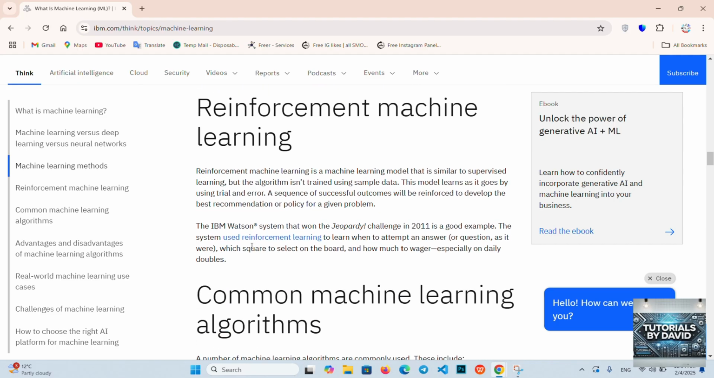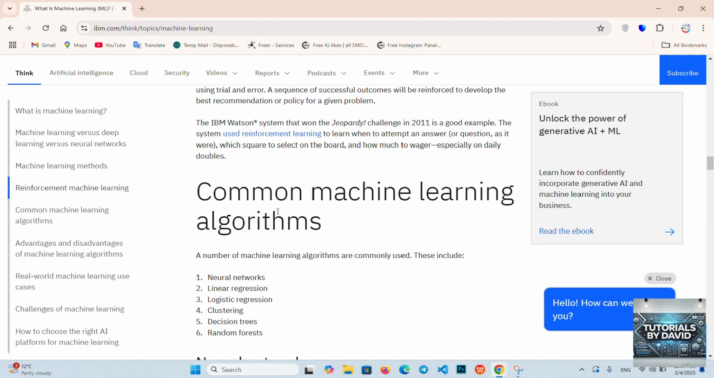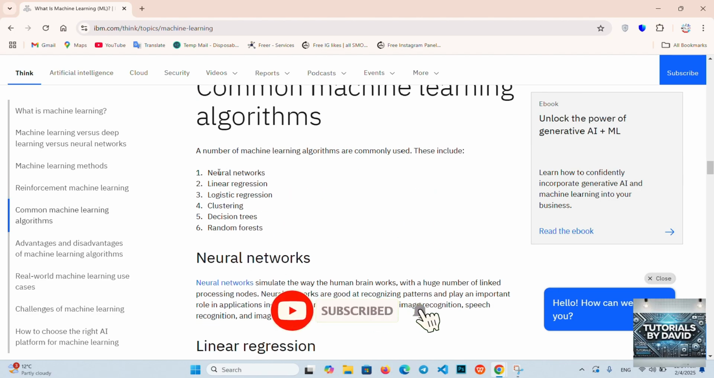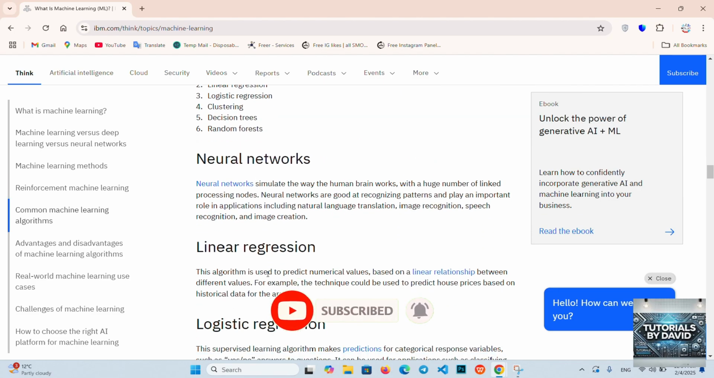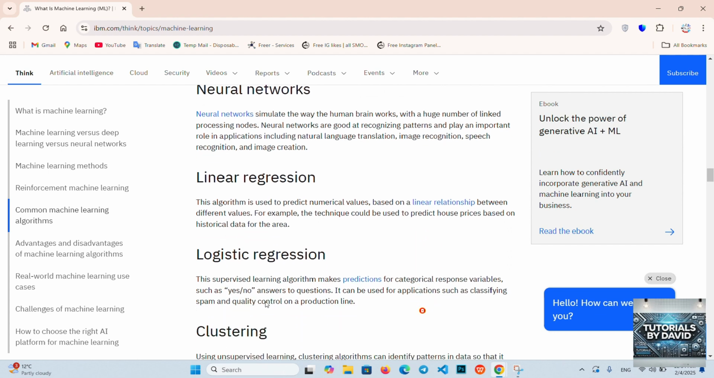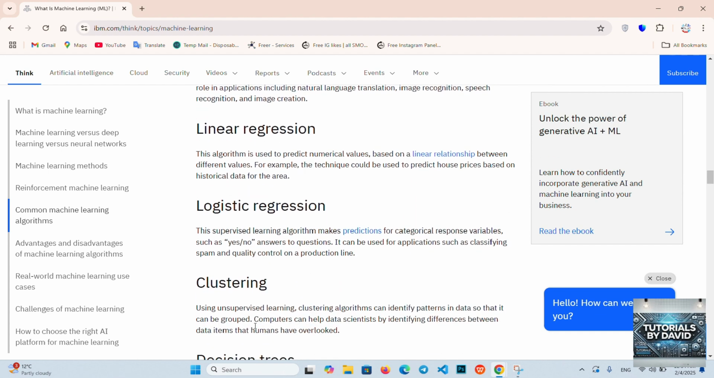3. Reinforcement learning. The model learns by interacting with an environment and receiving rewards or penalties. Examples: game-playing AI, robotics, and automated trading systems.